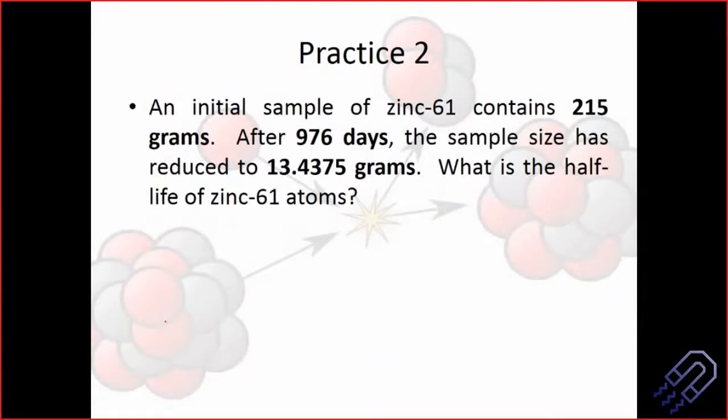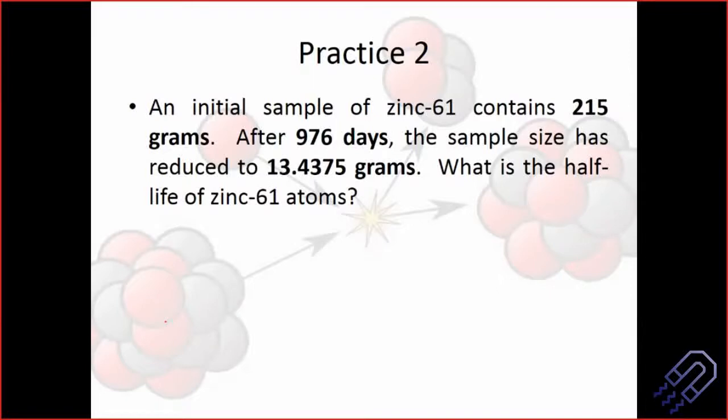And the next question says that, see, it's practice, it's like something which you have done before. An initial sample of zinc 61 contains 215 grams. So what happens is, after 976 days, the sample size has reduced to 13.4375 grams. What is the half-life of zinc 61 atom?